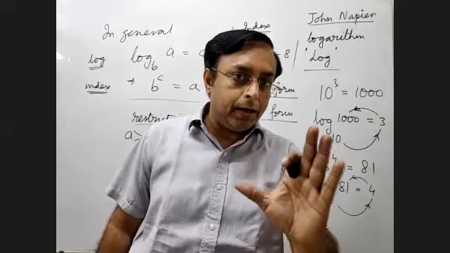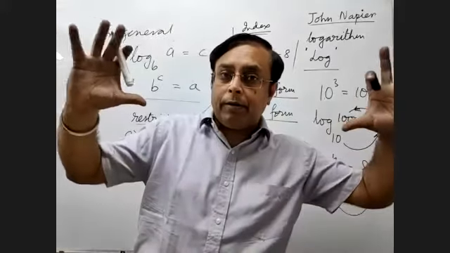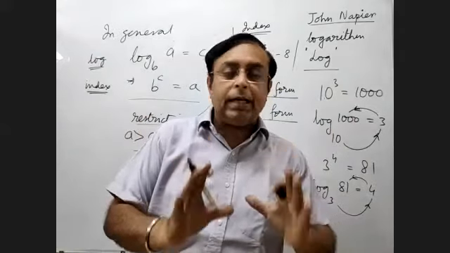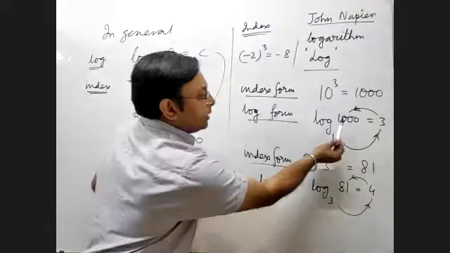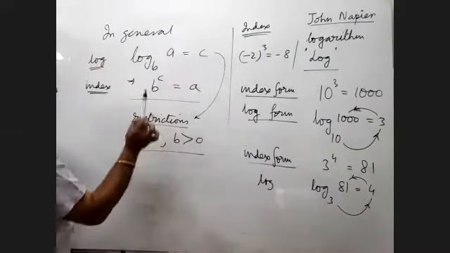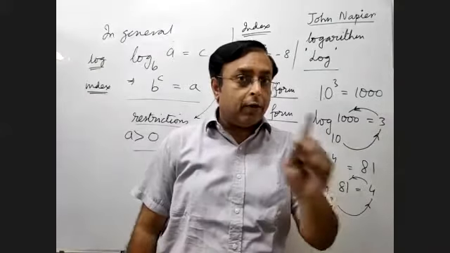So that's a restriction put in log form. Therefore, index is a broader relationship. Log is a slightly restricted relationship in the sense that neither the number nor the base can be negative. It has to be positive, not even 0.